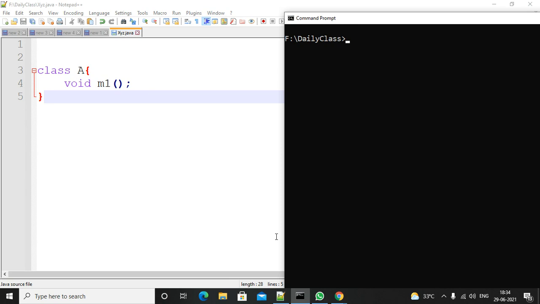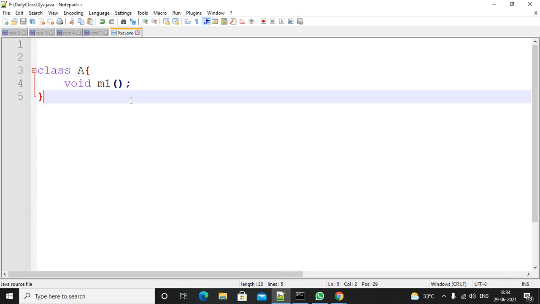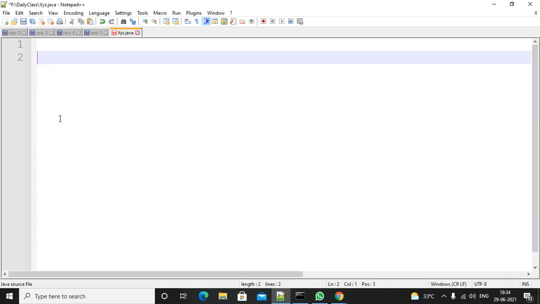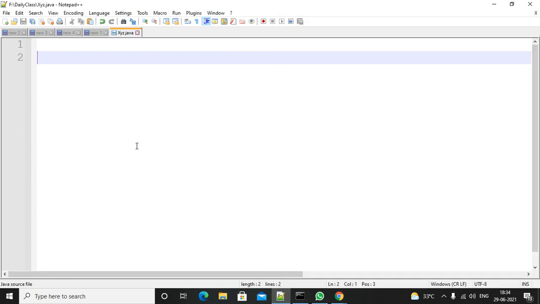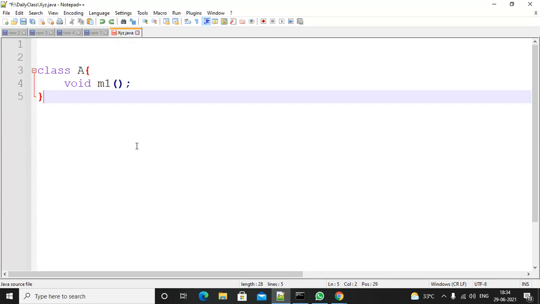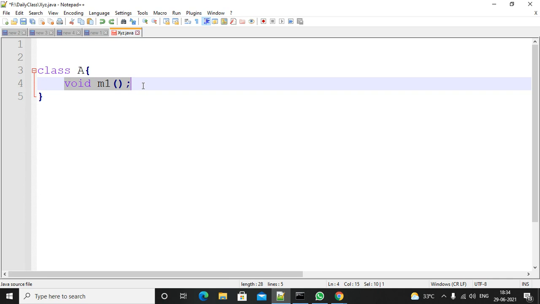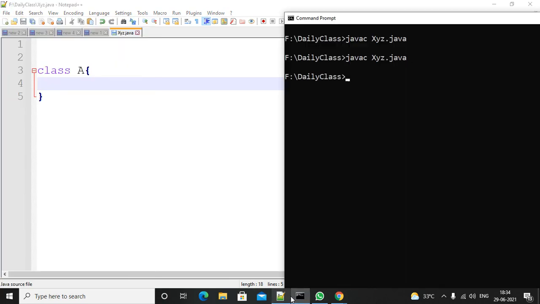The main method is not at all required for compiling a program. If nothing is there, you can still compile the program. Remove everything, save the file, compile it with javac xyz.java, and nothing will happen. For compilation, nothing is required. So if you have a class with nothing inside, you can compile it. No problem.